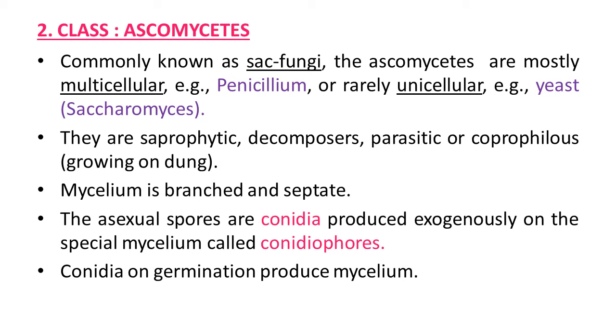Asexual spores are conidia, produced exogenously on the special mycelium called conidiophores. Exogenous means outside, external. Asexual spores which are known as conidia, and where do they develop? On special mycelium, the thread-like body structure which is known as conidiophores. Conidia on germination produce mycelium.